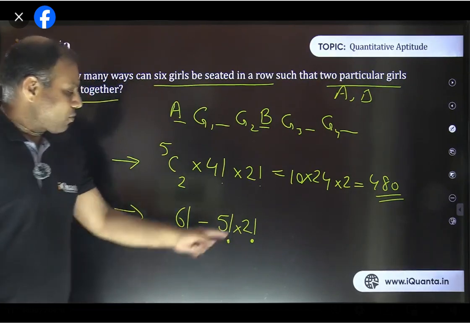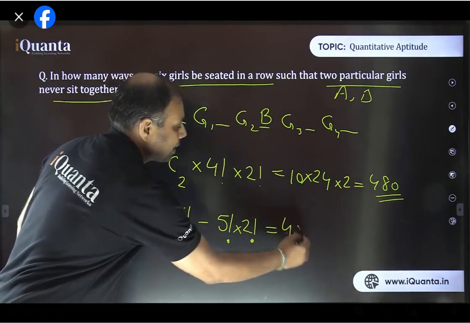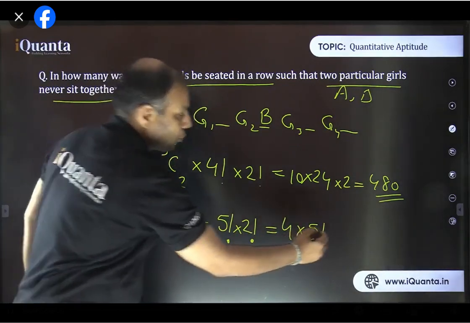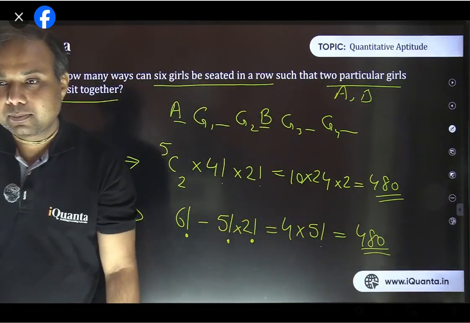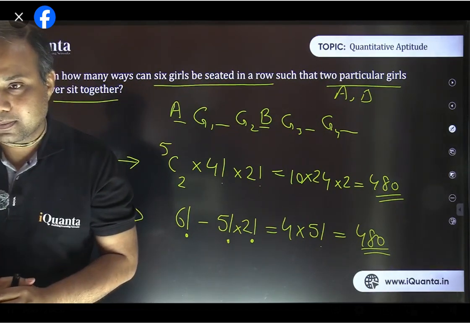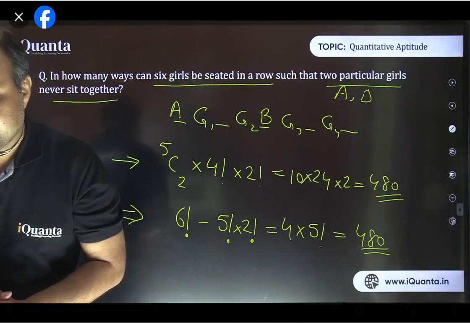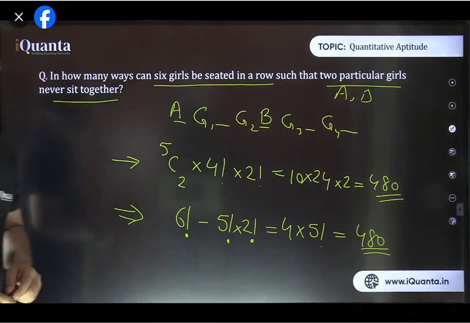Now that can be solved very easily. 5 factorial we can take out common. So the remaining is 6 minus 2, 4. It comes out to be 4 times 5 factorial. That means 120 into 4, which is 480. So there can be various ways to count. The point is that you must understand the thing clearly. Okay? Yes, Aditya, that's correct. Ritika, good. That's fine. Okay, let's quickly move to the next part now.